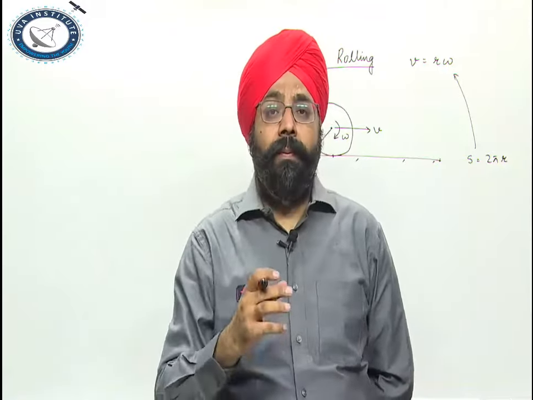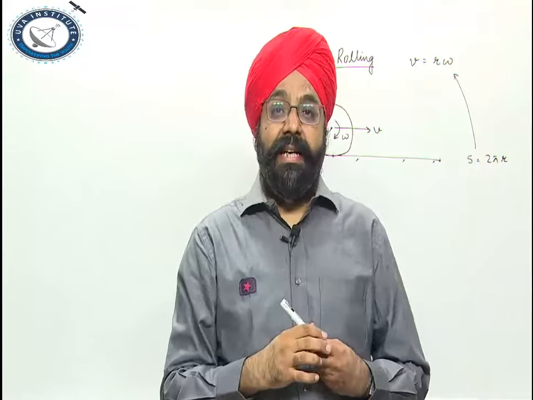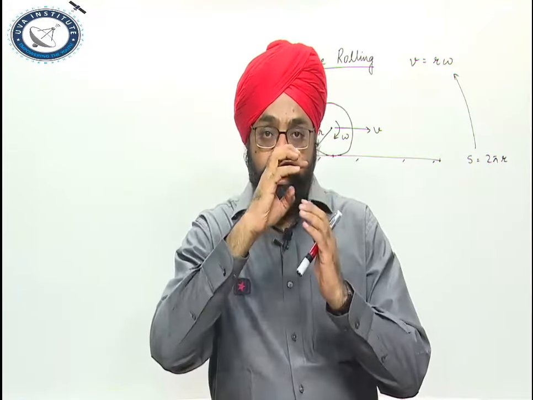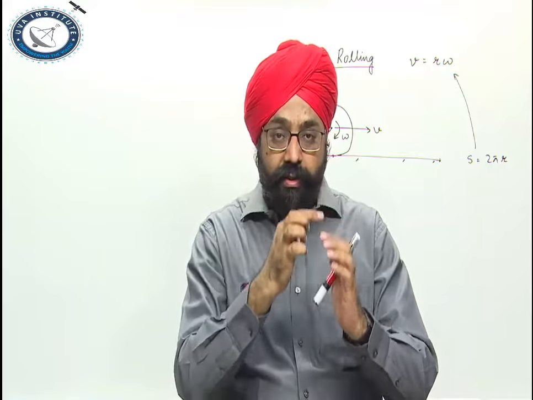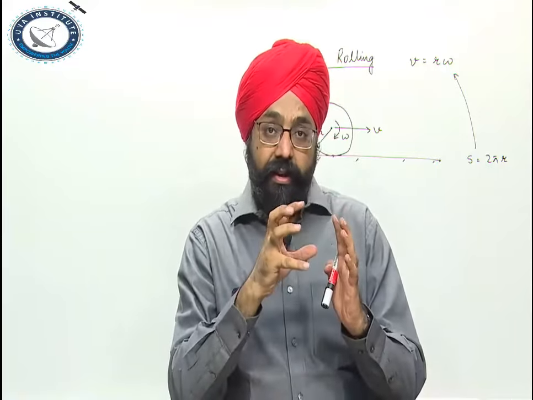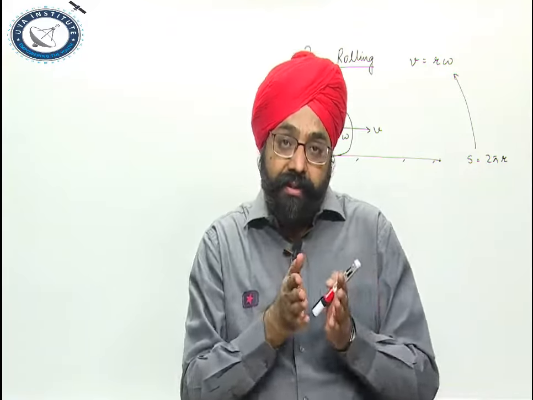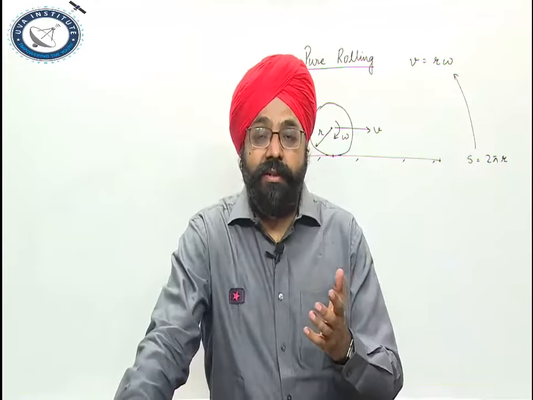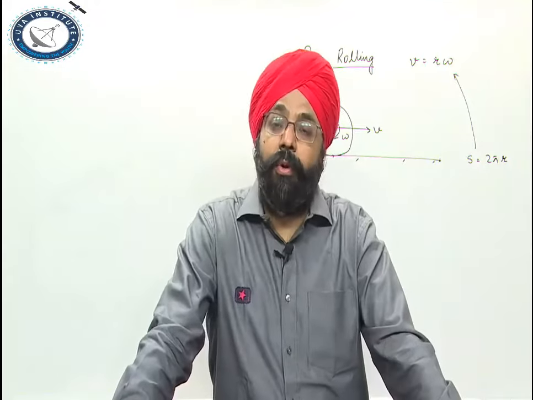I'll give you an example. In case of mud racing, when you are riding a bicycle, the number of rotations the wheel takes is much greater in comparison to distance traveled because it slips too much. So in that case, V is not equal to R omega, it is not a condition of pure rolling.